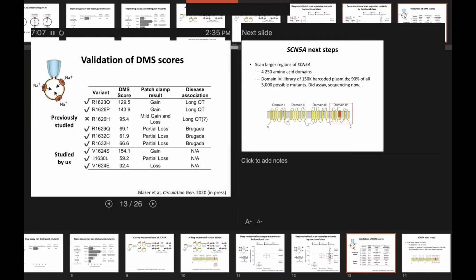patch clamp data. The one exception was this variant R1626H, which in the patch clamp studies actually had a pretty complex mix of mild gain and loss of function features, depending on which property of the protein you measure. In our experiment, it came out as having a wild type-like score. So clearly we're losing something by merging the complicated behavior of this 2,000 amino acid protein down to a single number, but we think we're capturing most of the essential disease classes of variants that we're interested in.